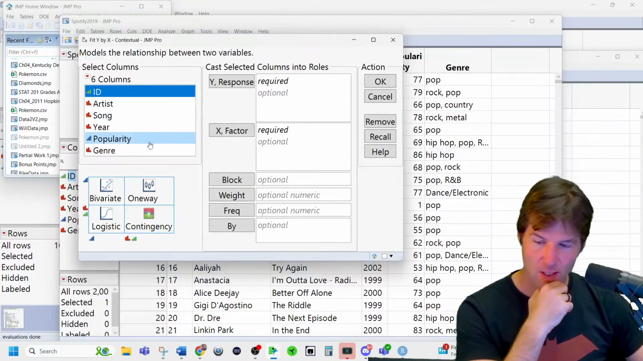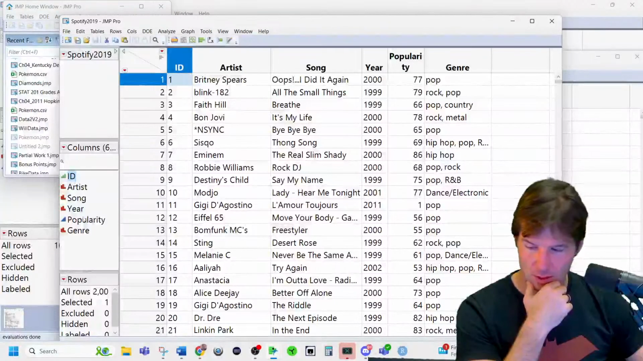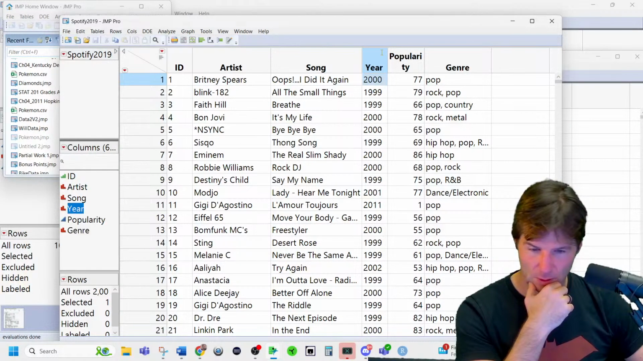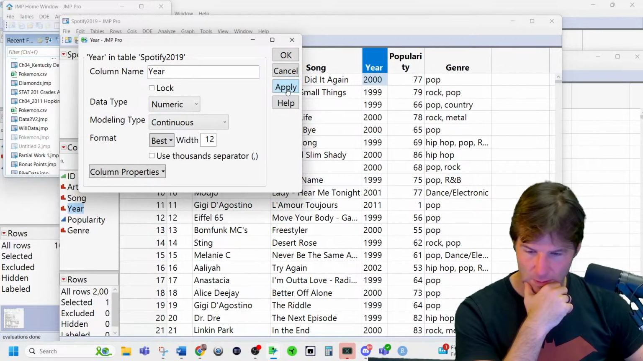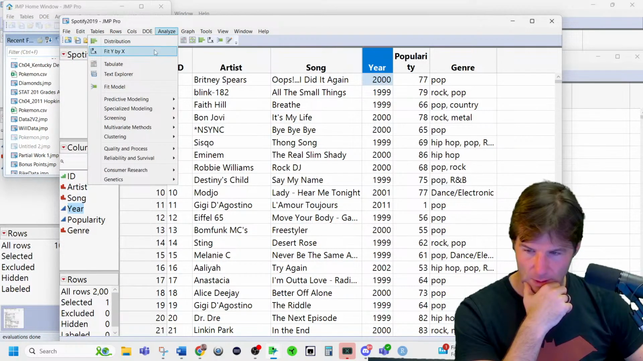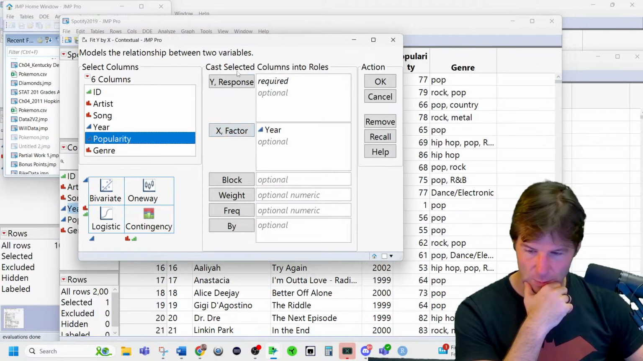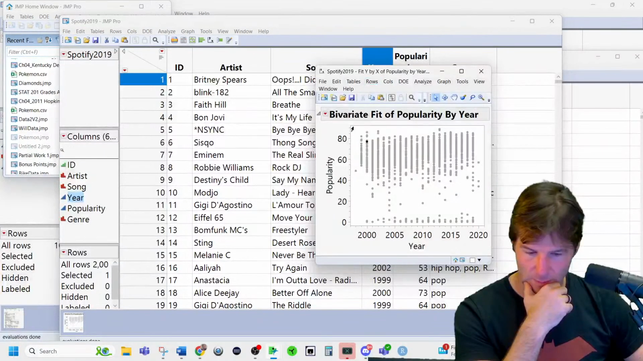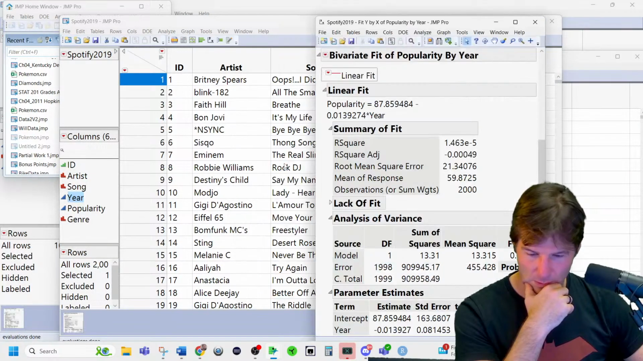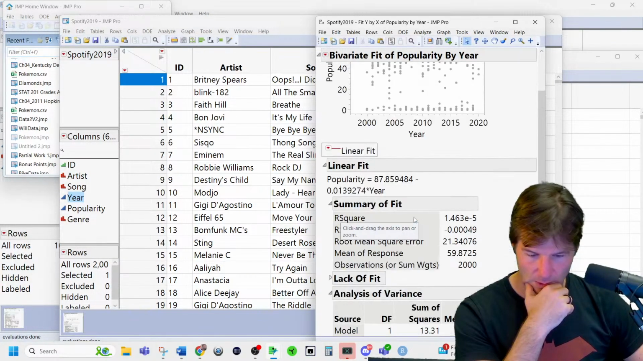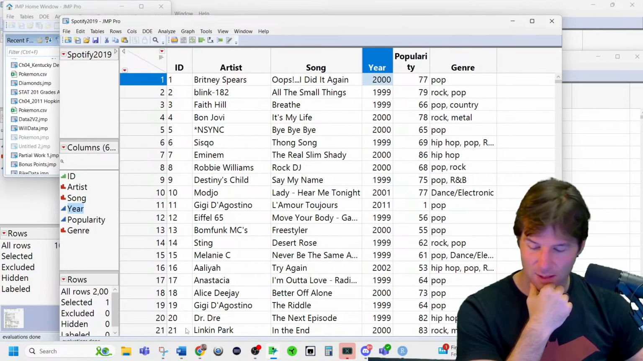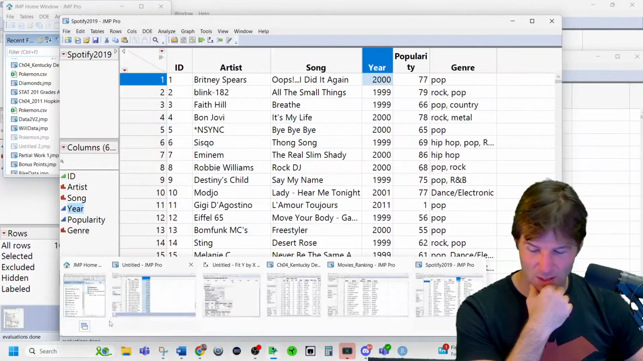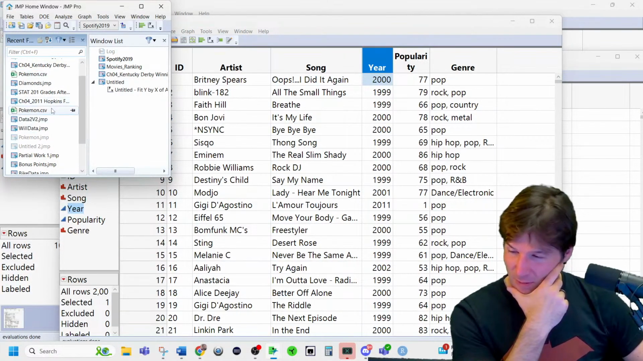Let's see this. Popularity, year. Let's change year to quantitative. Analyze X. Does year explain the popularity? It's probably going to be random. Okay, well, the r squared is so tiny, it's ridiculous. I don't want to give you an r squared that's a huge decimal. That's a pain in and of itself.